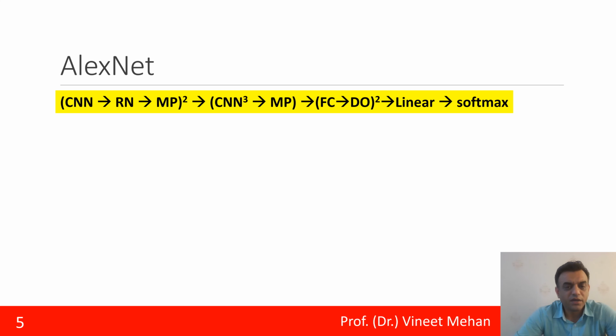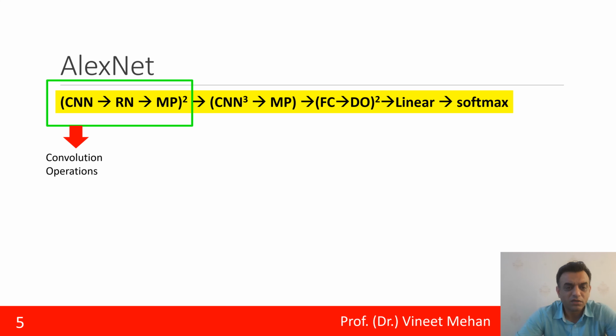Now let us identify the purpose of each part. The first one is the convolution layer, which performs convolution operations. What happens in convolution operations? We are able to determine the features that are present in the image. What features? Features like texture, color, edges, and boundaries.